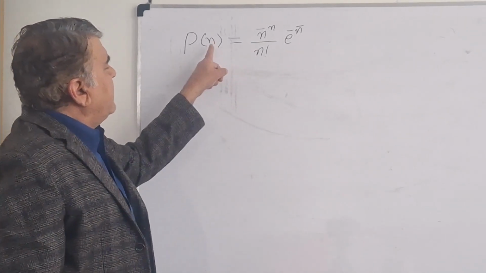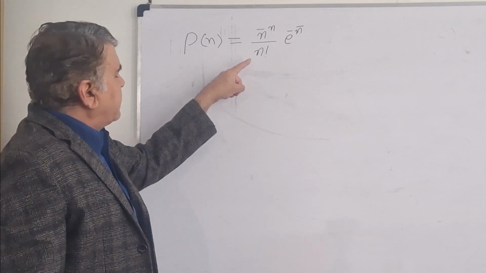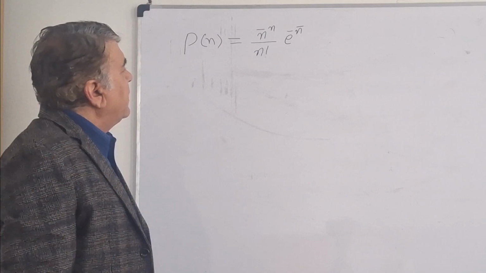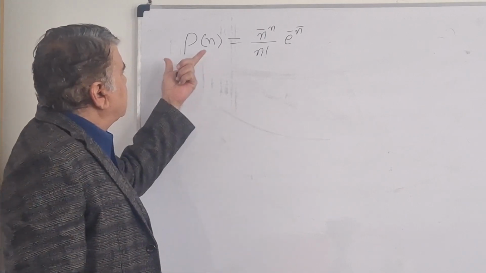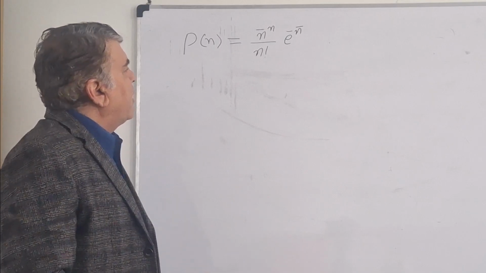Here n in this relation is a random variable, n bar is the mean of the random variable, and we want to prove that this probability for the random variable is normalized.